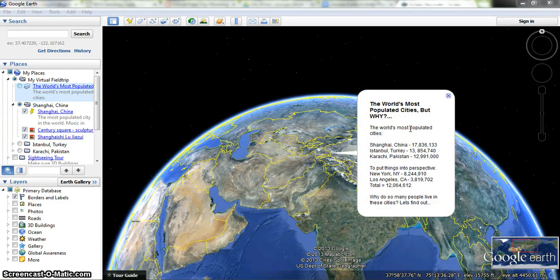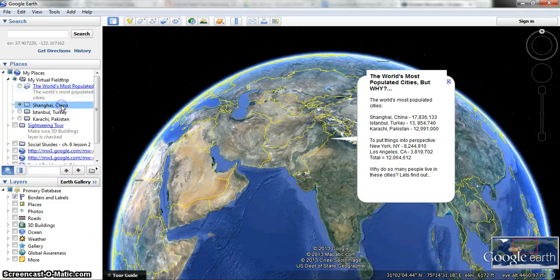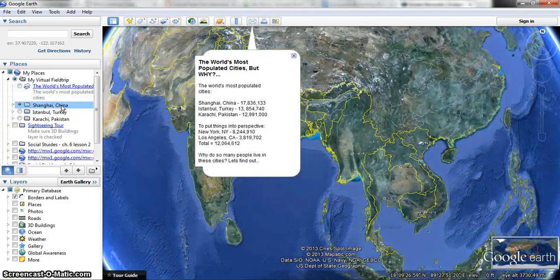The most populated cities in the world, the top three are Shanghai, China, Istanbul, Turkey, and Karachi, Pakistan. Now, to put that in perspective, the population of New York City plus the population of Los Angeles is still less than the third largest city in the world. Now, what makes these cities so popular? Why do people live in these cities? Let's find out. First, let's go to the most populated city in the world, Shanghai, China.